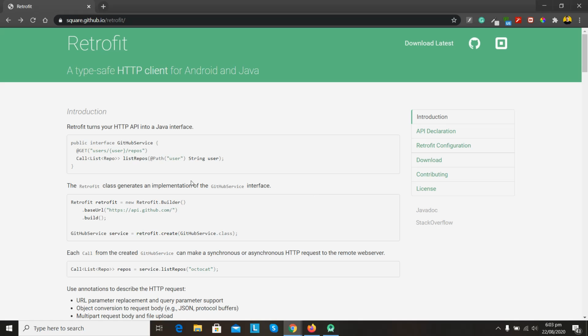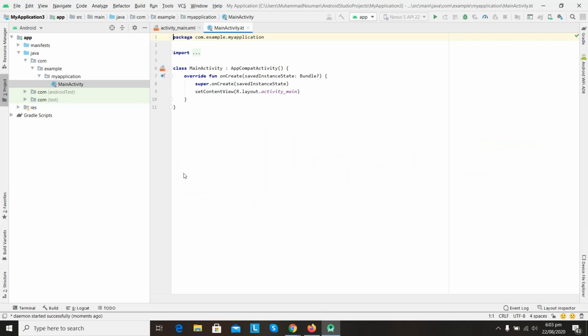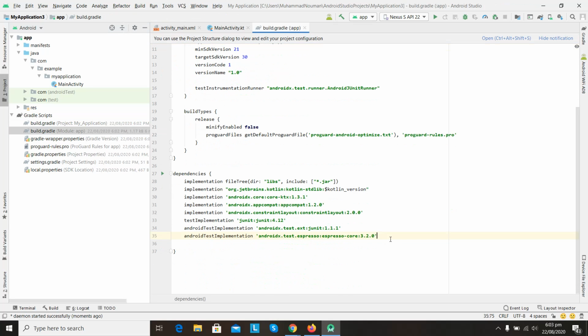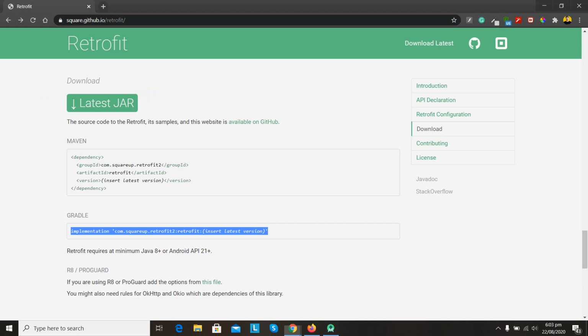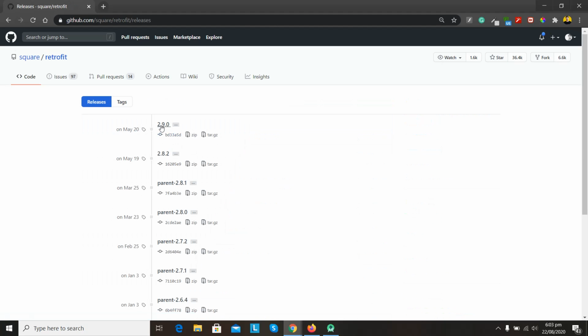Okay, so now we can go to downloads and copy this Gradle dependency and go into the build.gradle project and add a new dependency here. Okay, so we need the latest version of Retrofit. To get this, let's jump onto the GitHub repository, and in the releases we can see the latest version, which was released on May 20, and it's 2.9.0.